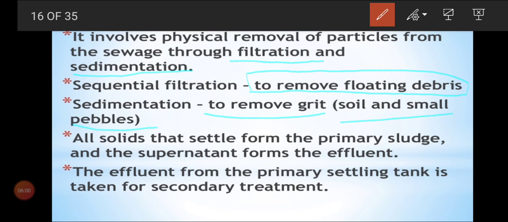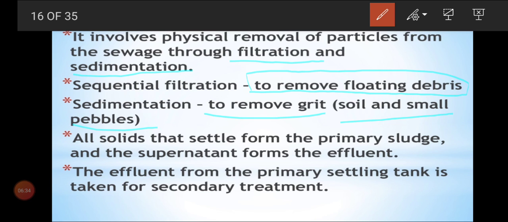So only water can move. In the 5th, 6th and 7th tank, the water will be coming along with the soil, and there the movement of water from the tank will be reduced. So only water can be moved, and soil and other grit, other particles, pebbles and all will be settled over in the 6th, 7th and 8th tank. So only the water, the liquid waste alone, will move and not the solid waste.